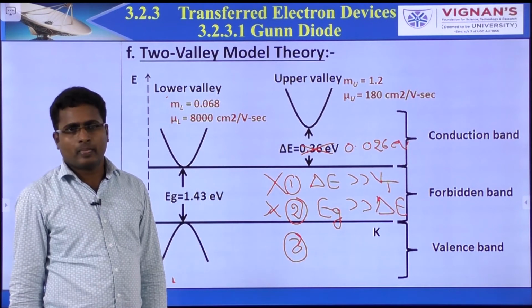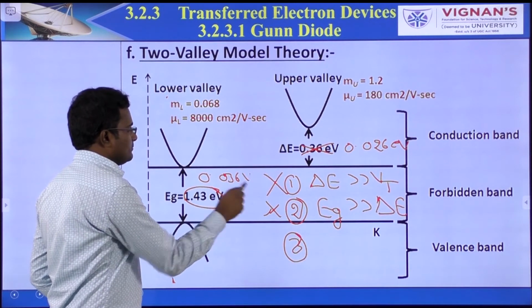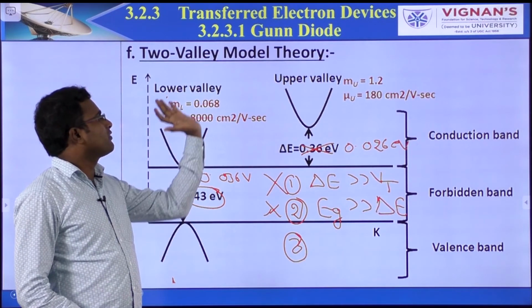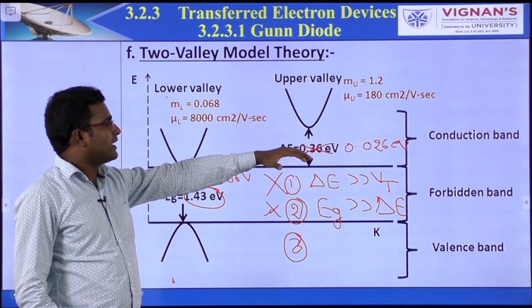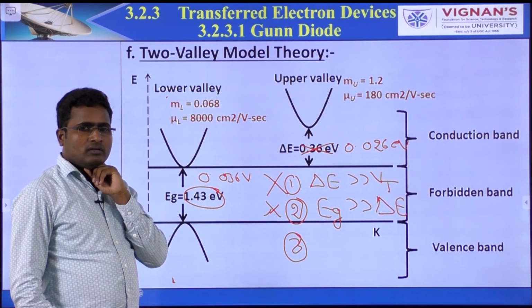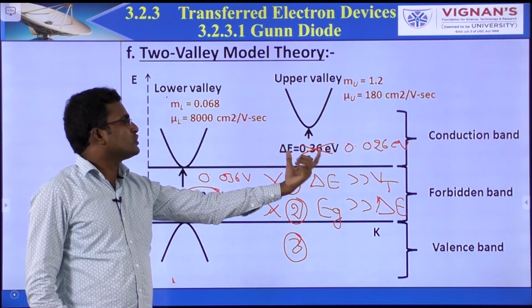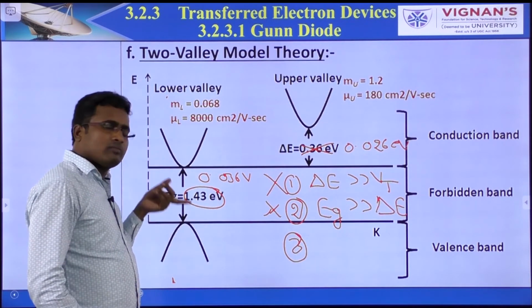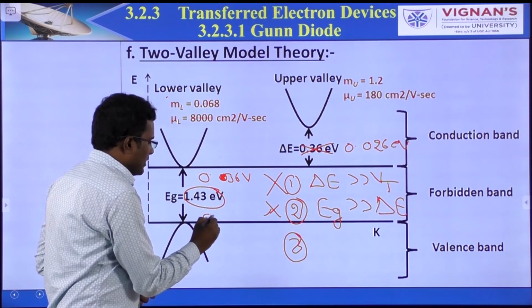Now the second point. If this fails, say this value is 0.036 electron volt. In general, electrons move from the lower valley to the upper valley if the supply energy is equal to 0.36 electron volt. Here the energy band gap is also 0.36 electron volt.